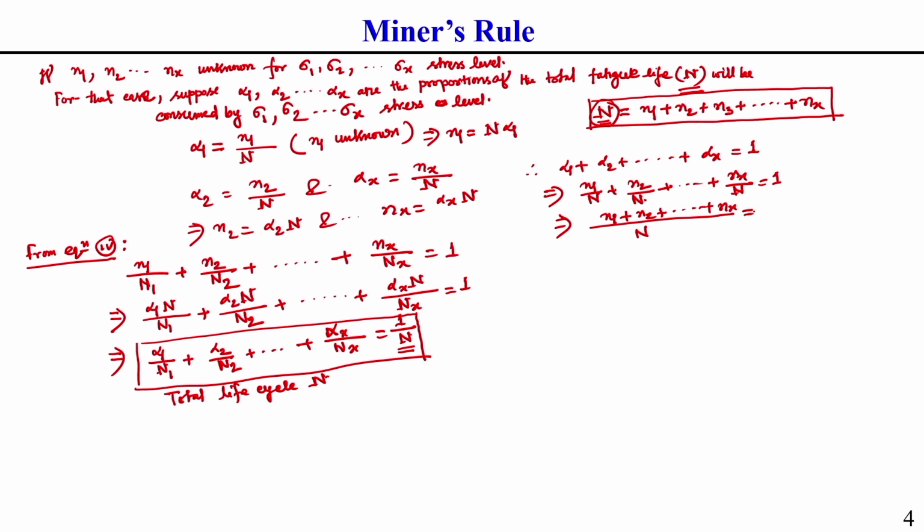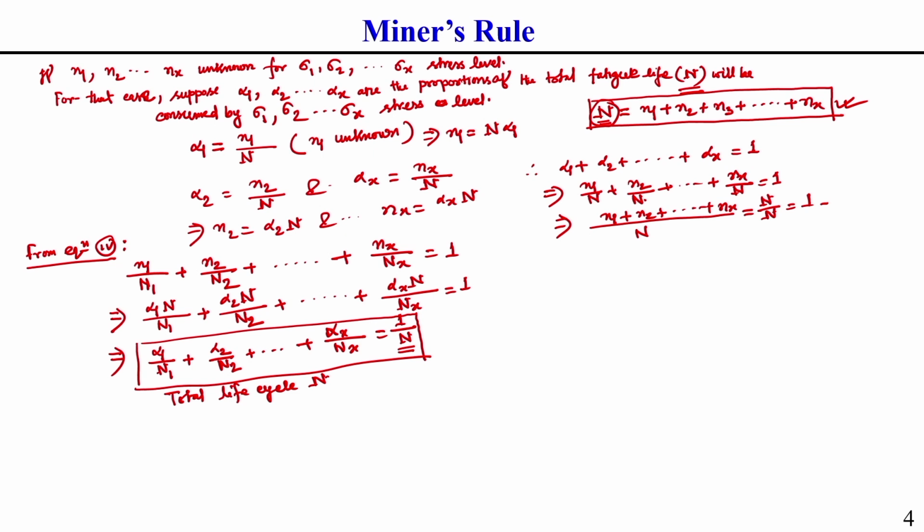So you see, the top side is n 1 plus n 2 and so on, and as I have already told you, this equals your total number of cycles. So n by n equals 1. This you should keep in mind.